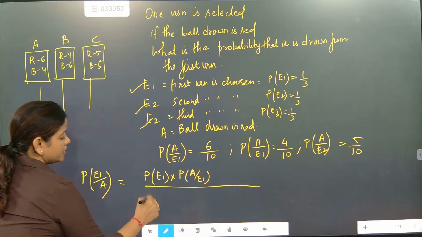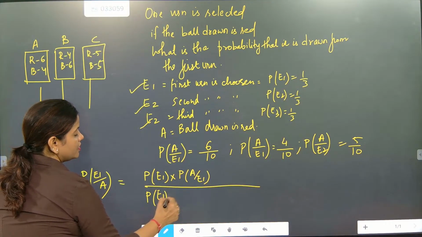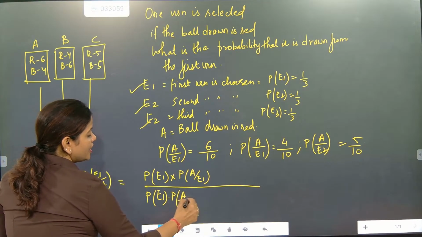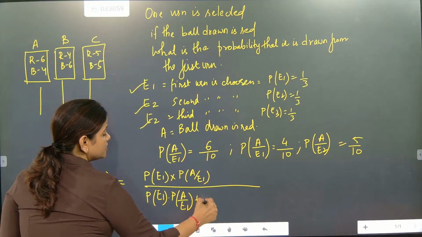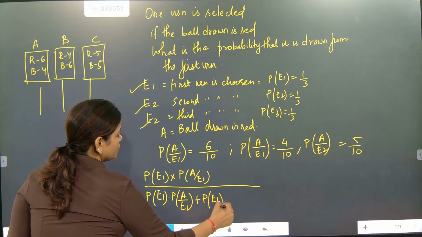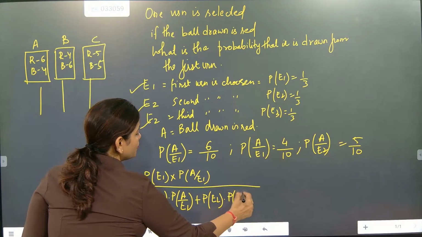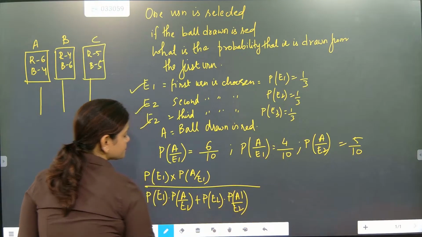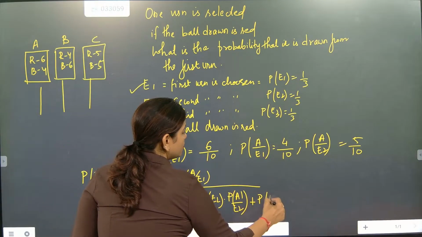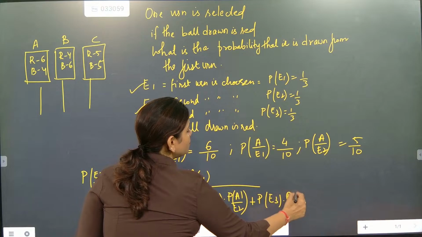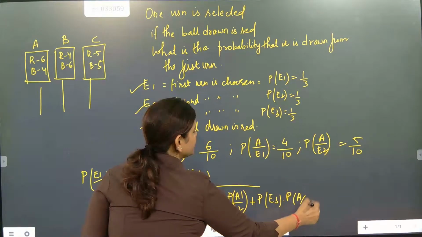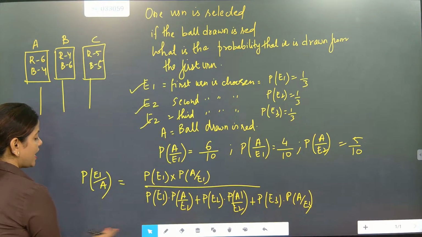Now add all these three: P of E1 into P of A by E1 plus P of E2 into P of A by E2 plus P of E3 into P of A by E3. That's it.